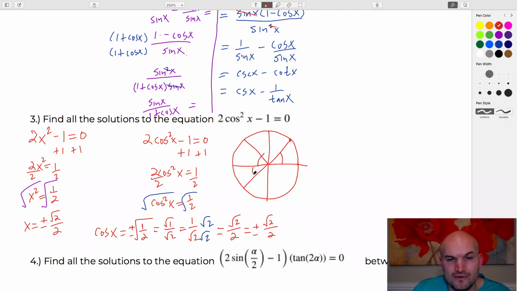So these all have a reference angle of pi over 4. And what's even more important about this is you can see that they actually are equidistant from each other as well. Right? So now we just got to think, well, how far are they actually away from each other? Well, all the way around the circle is 2 pi, right? It looks like half of a circle is pi, and it looks like we're about half of that.